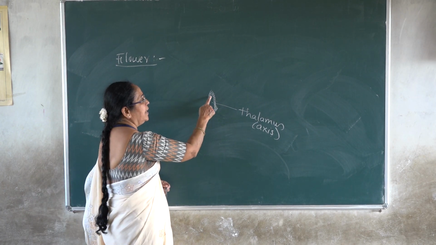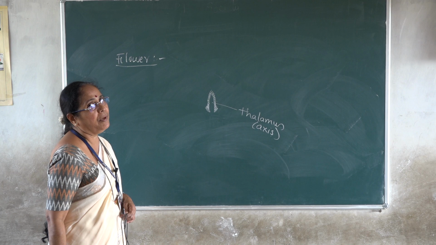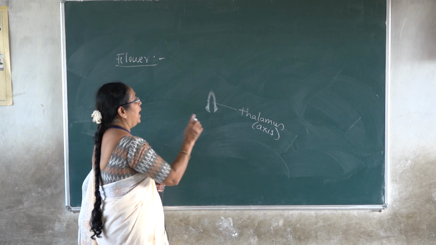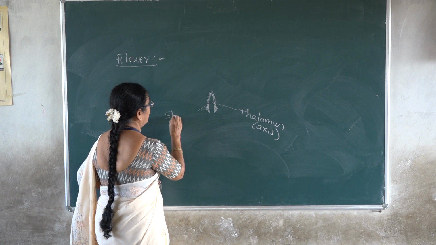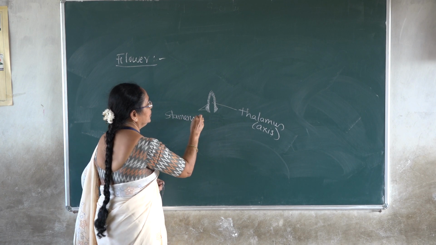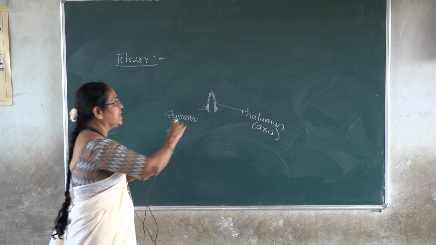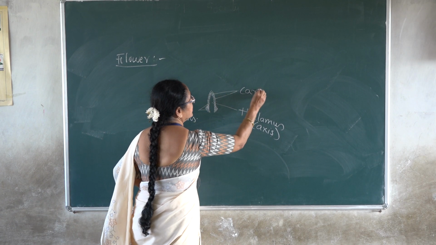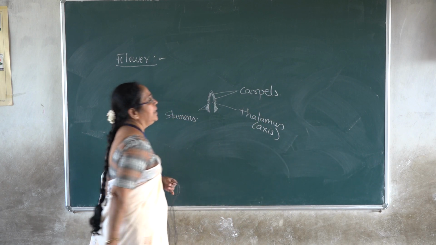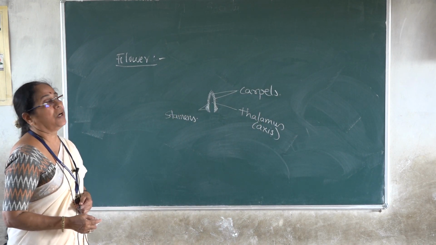So this is the thalamus, which is slightly elongated, that is why the family belongs to Thalamiflorae. And these are all the stamens which are freely spirally arranged on the axis and the basal part of the thalamus, and these are the carpels which are freely spirally arranged on the upper part of the thalamus.